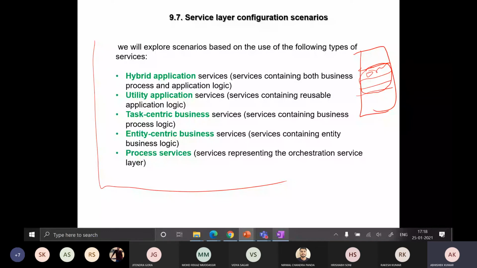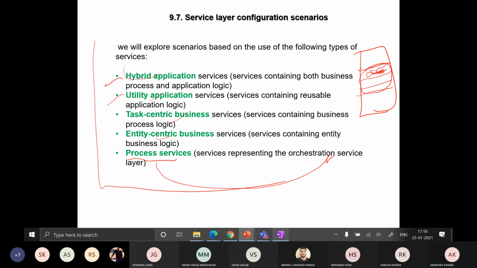These are the different sets of services: hybrid application services, utility application services, task-centric business services, entity-centric business services, and process services. Process services are nothing but the orchestration service, this part. Entity service we have already seen, task-centric already seen, utility service already seen, and hybrid application service already seen.